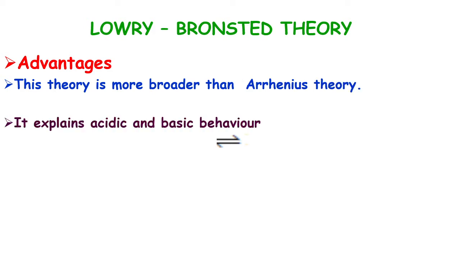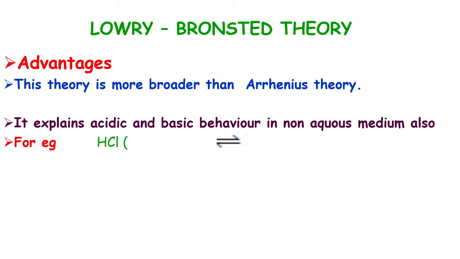It explains the acidic and basic behavior of acids and bases in non-aqueous medium also. Arrhenius theory only explains the behavior of acids and bases in aqueous medium, but Lowry-Bronsted theory explains in aqueous as well as non-aqueous medium. For example, hydrogen chloride gas reacts with ammonia gas to give ammonium chloride solid.